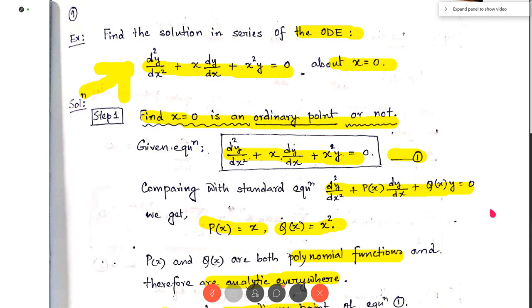So for n equal to 1, the term will be 0. Actually non-zero terms start from n equal to 2. So the summation runs from n equal to 2. So this is the first order derivative dy/dx and second order derivative d2y/dx2.